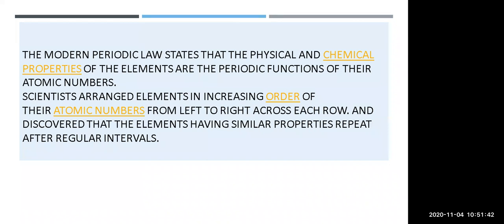Scientists arranged elements in increasing order of their atomic numbers from left to right across each row, and discovered that elements having similar properties repeat after regular intervals. When they repeat, the element has to be kept below the first one, which shows similar chemical properties to the other element.